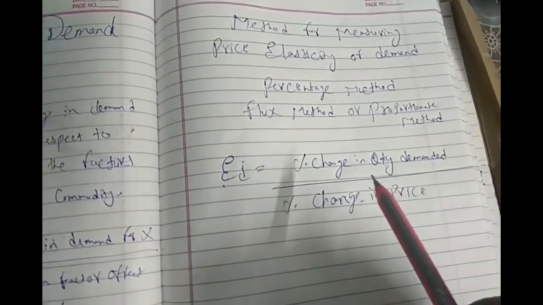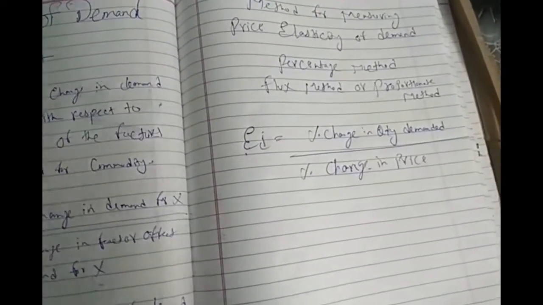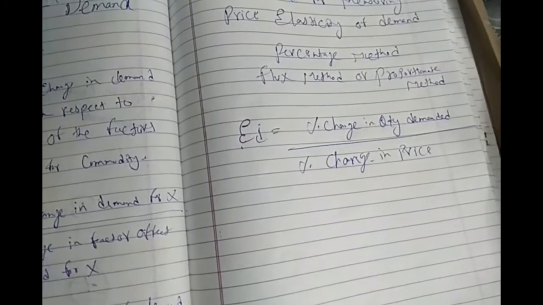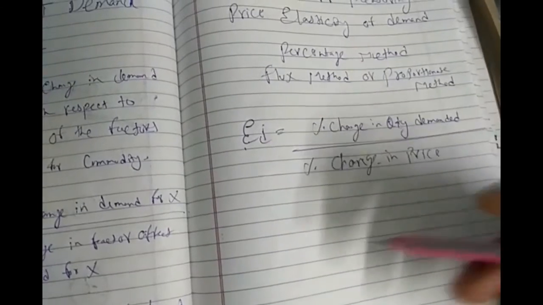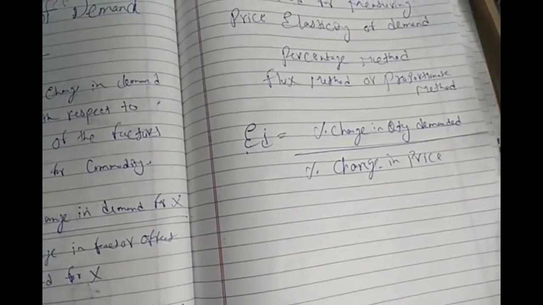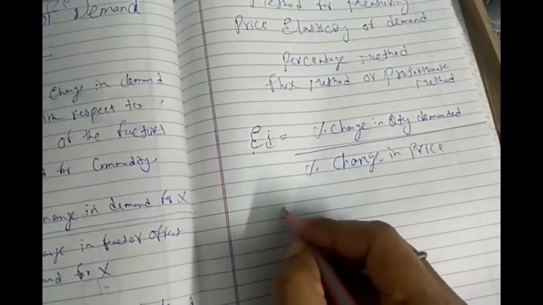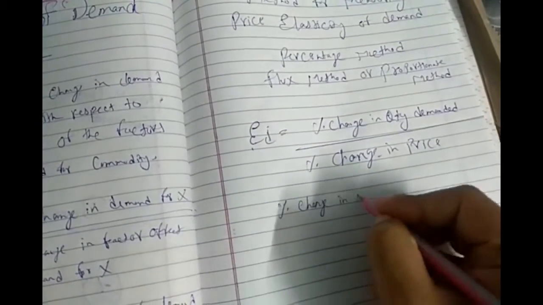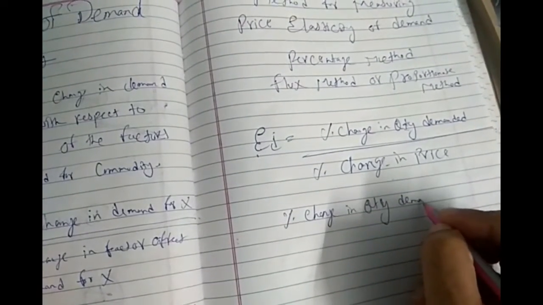That is clear. Now the question arises in your mind: is the percentage change in quantity demanded and percentage change in price given in the question, or do we have to find it? Yes, if it is given, then simply we can apply the values of both and we will get the answer. But if it is not given, then how will we get it? Firstly, percentage change in quantity demanded, I will tell you how to find.